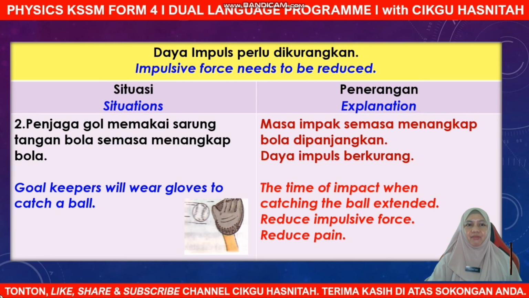Okay, let's check on the second situation. Here we have a goalkeeper. In some sports, the goalkeeper needs to wear gloves. So what is the importance of using the glove in catching the ball? You can see that the glove has a soft surface, made from a soft material. So again, this will cause the time of impact when catching the ball to be extended, increased or prolonged. So it reduces the impulsive force and reduces the pain acting on the goalie's hand.